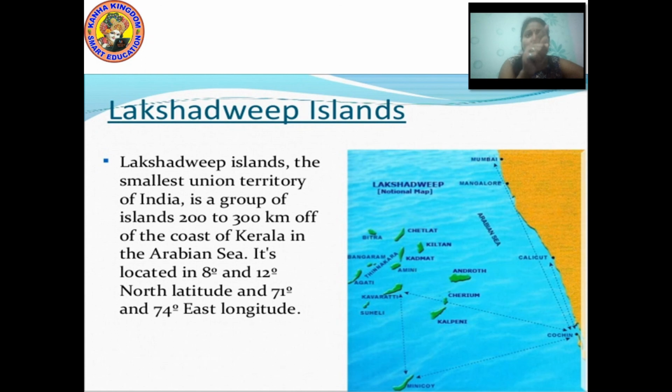There are so many small green parts here, like Kiltan, Chetlat, Bitra, Bangaram, Thinnakara, Agatti, Kavaratti, Suheli. They all come together and form Lakshadweep Island.